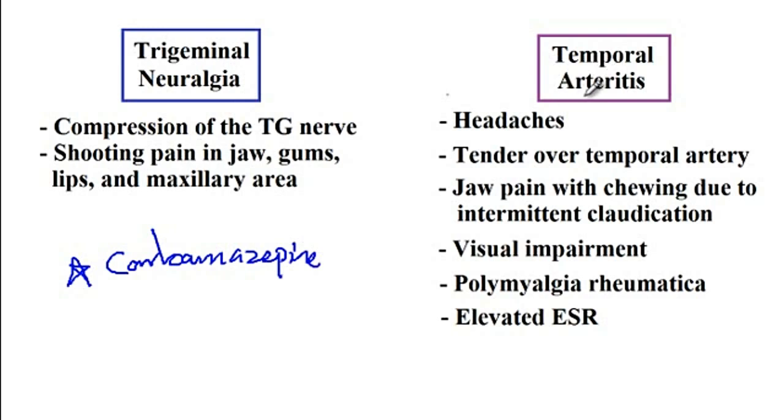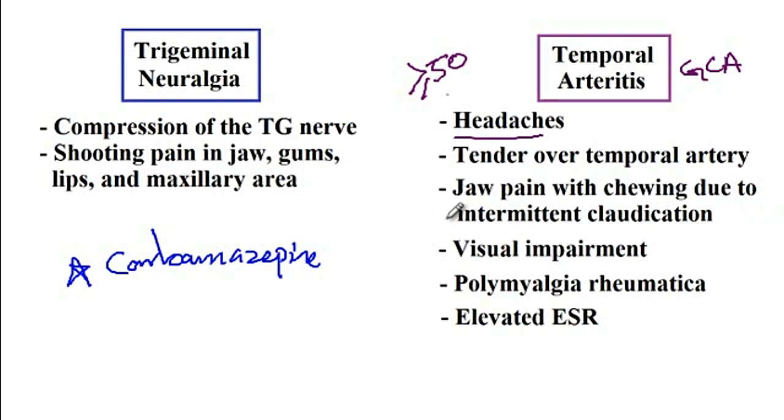In patients with temporal arteritis, also known as giant cell arteritis, on the other hand, which presents in patients age 50 or older, these patients present with headache as well as tenderness over the scalp or the temporal artery. They present with a jaw pain that is exacerbated by chewing or talking due to intermittent claudication.